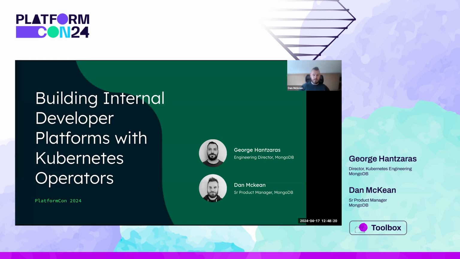My name is Dan McKean, and I'm a product manager at MongoDB, and I'm joined by George Hantzaras, who's an engineering director, also at MongoDB. Together, we're responsible for enabling our customers and users to run MongoDB in two ways: self-hosted in Kubernetes using our enterprise or community Kubernetes operators, or using our Atlas Kubernetes operator, designed to manage and configure our Atlas developer data platform.